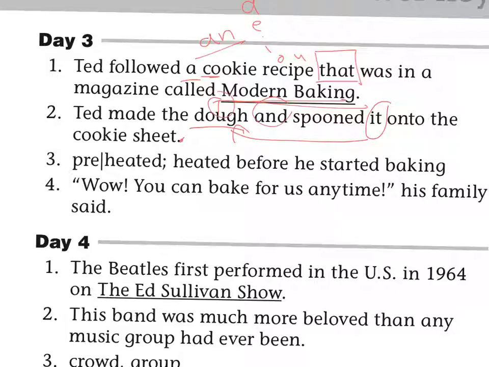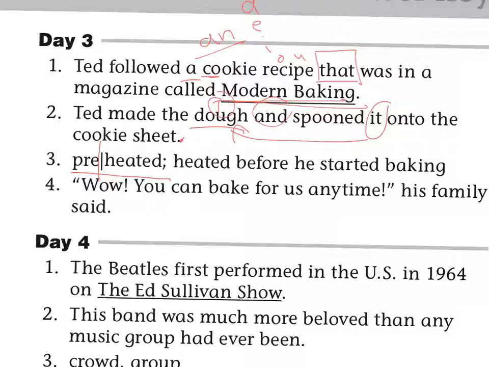Number 3, draw a line between the prefix and the root word of the underlined word. So here was the underlined word. The prefix is pre, and the root word is heat. Explain what the word means. So pre means before. So if you heat it before, he heated it before he started baking. Preheated.